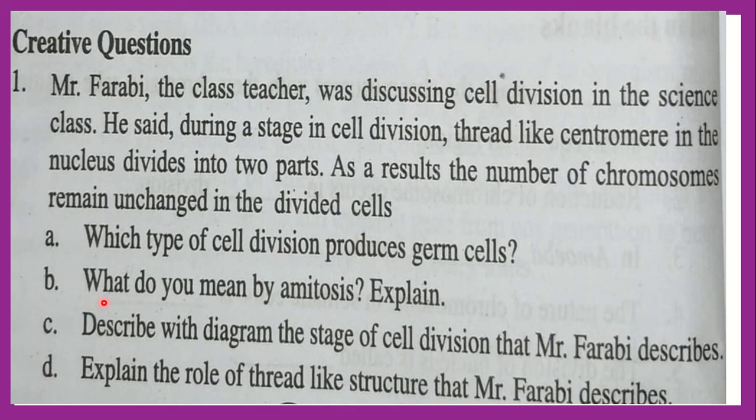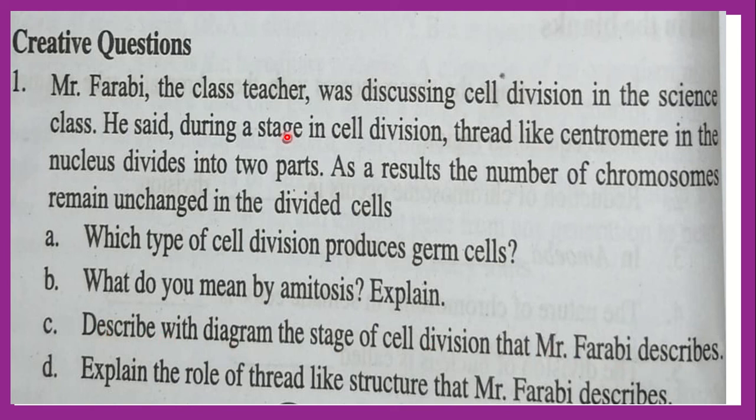B. What do you mean by amitosis cell division? This one is written in your book: the process by which nucleus and cytoplasm directly divide into two parts without any intermediary stage is called amitosis cell division. And C number, describe with diagram the stage of cell division that Mr. Farabi described.